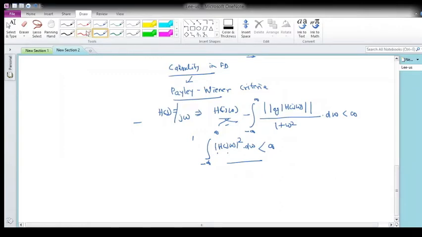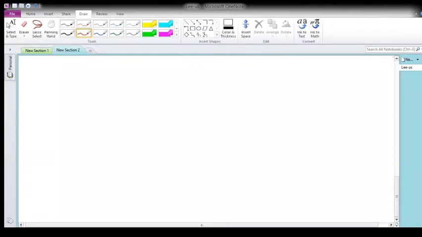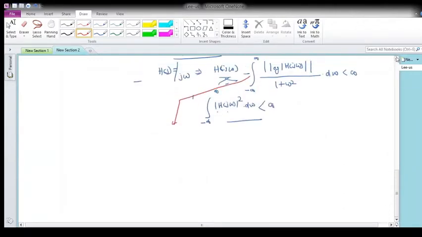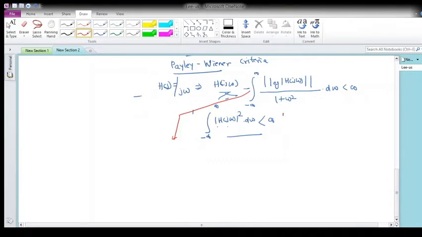So what does it mean? Here there are two important properties we can extract from it. First, the magnitude response H(j omega), if realizable, must not be 0 over a finite band of frequency. What does it mean?